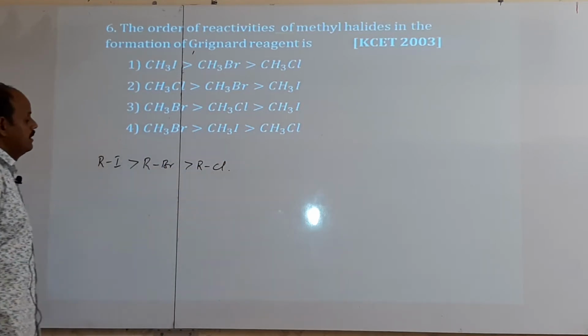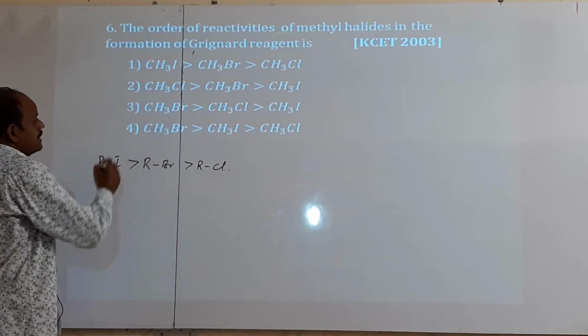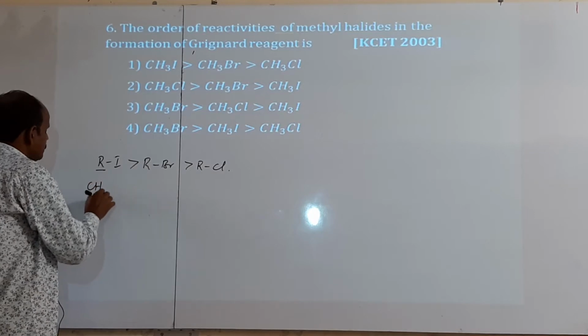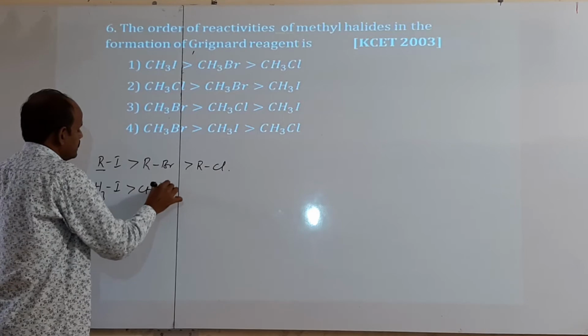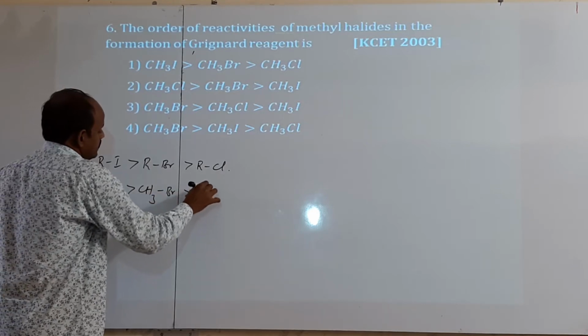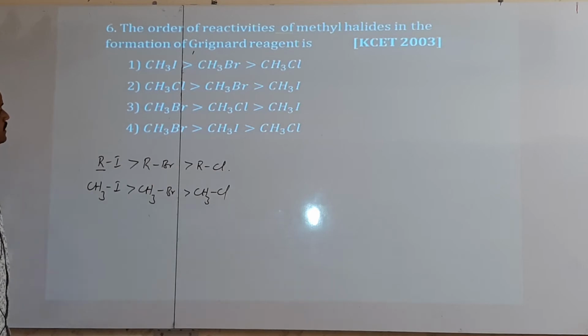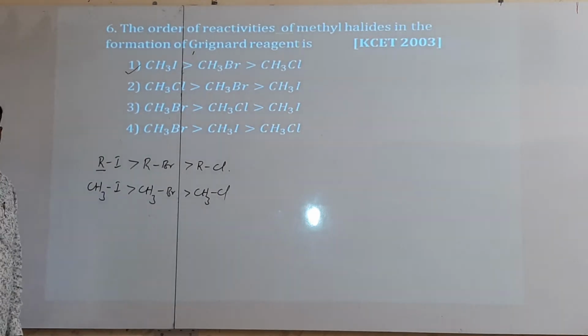This is a general order. If you take the alkyl group as methyl, because they gave methyl halides only, you should take methyl instead of R. Then what is the reactivity order? CH3I, CH3Br and CH3Cl. It is the order. Where is it? Check it. First option only. Hence the first one is the correct option.